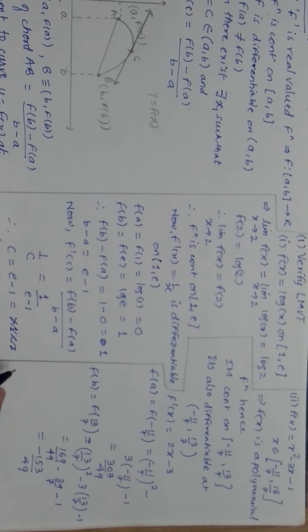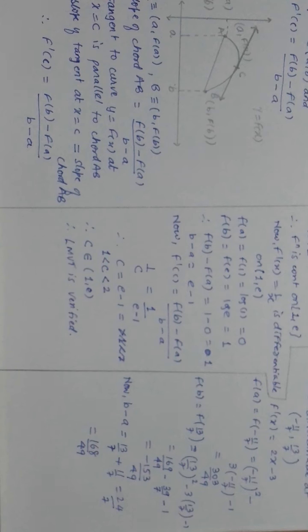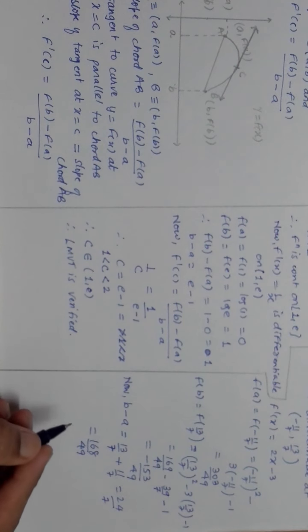Now I need to find b minus a. So b minus a, b is 13 by 7 plus 11 by 7. Minus is already there. So it is 24 by 7, which in turn becomes 168 by 49. So obviously I will be searching for point c by Lagrange's theorem. It says that there is at least one c such that f dash c is equal to f of b minus f of a upon b minus a. So I will have to find c.